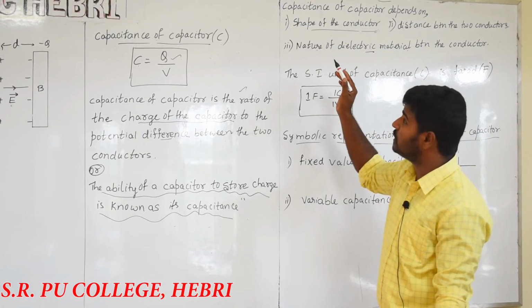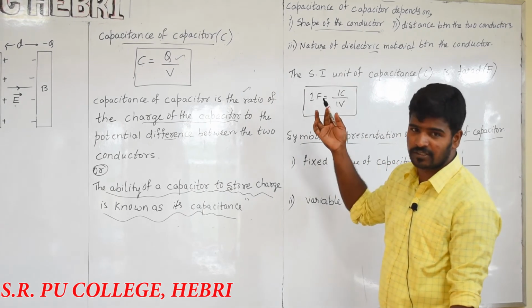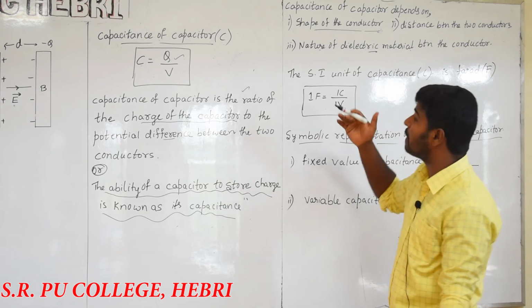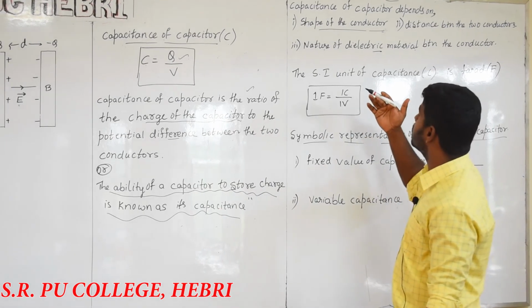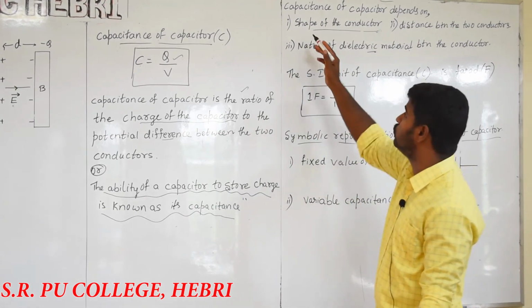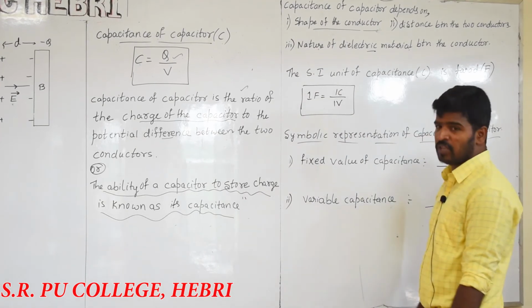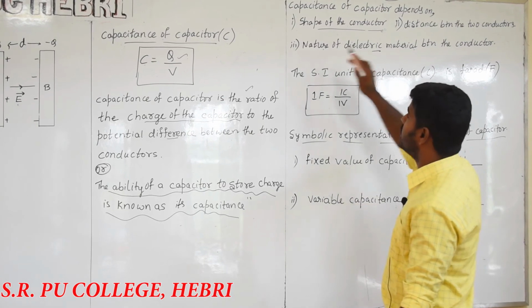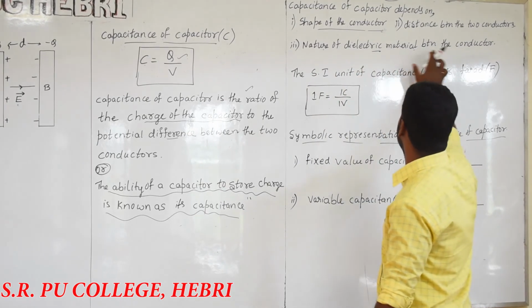Or the 1 or 2 mark important question: what are the factors affecting the capacitance of capacitor, which means what are the factors that influence the capacitance of capacitor. ಕೆಪಾಸಿಟೆನ್ಸ್ನ ಪ್ರಾಪರ್ಟೀಸ್ಗಳು ಏನಂತ ಕೇಳ್ಬೋದು. The first one is known to be the shape of the conductor. The second one is the distance between the two conductors. The next one, the nature of the dielectric material between the conductors.